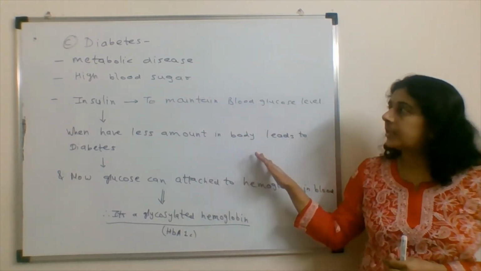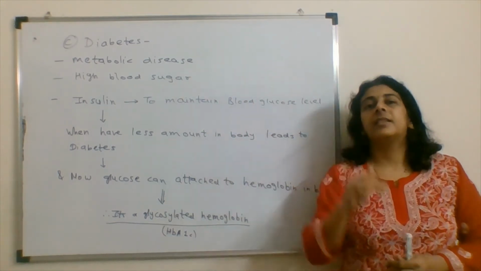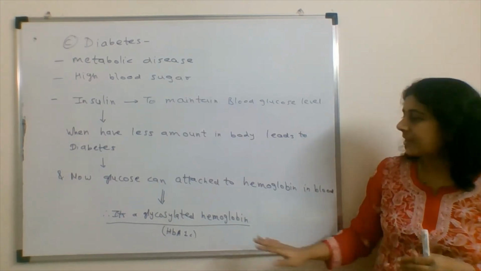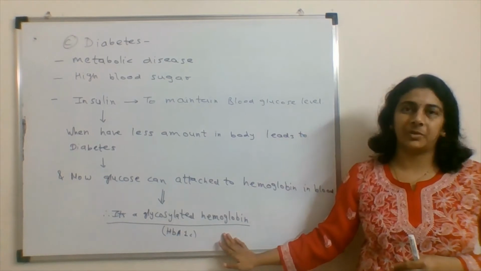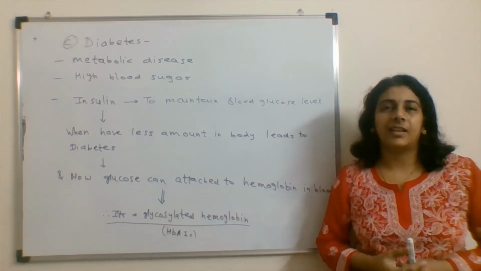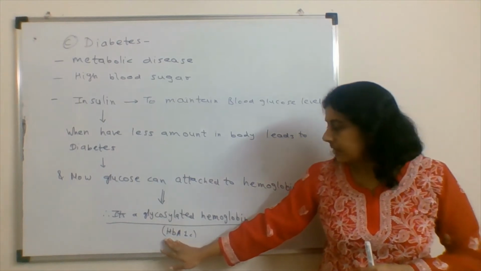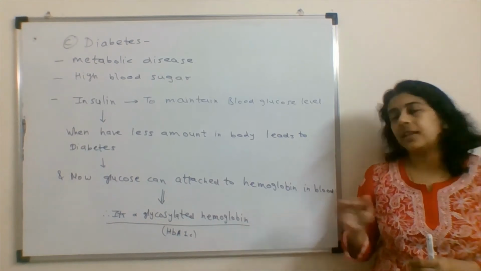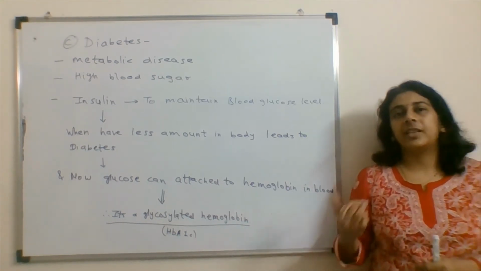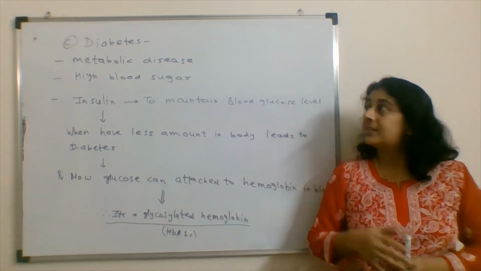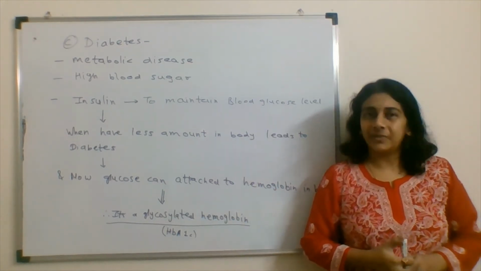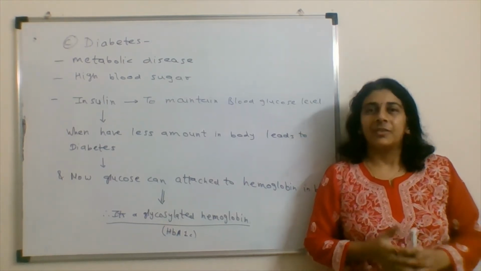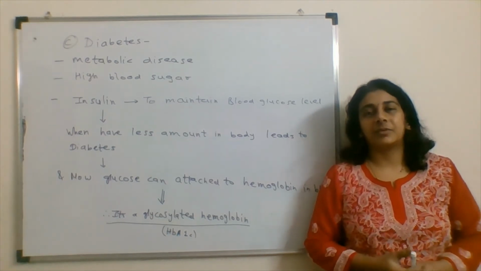In some cases, when there is a high level of diabetes, this sugar gets attached to the hemoglobin, and that is the condition known as glycosylated hemoglobin. That is what is asked in our question. That is also known as HbA1c, which is glycosylated hemoglobin. So here we find the answer for our question. Option C is the correct answer for our question. But still we have to go to the next option. What is that, favism? Let's understand that.